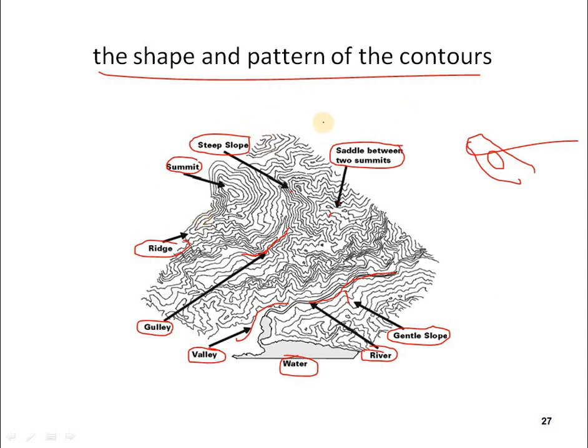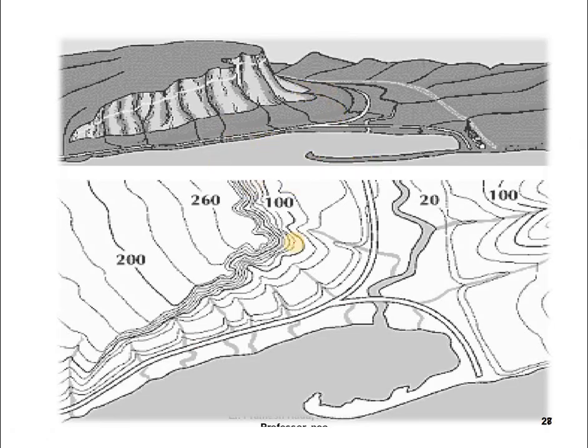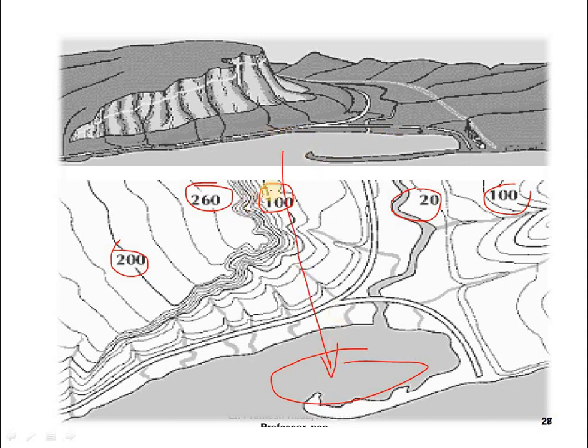So totally the shape and pattern of the contours are shown in one place. Okay, so you can see the reference map: 100, 260, 200, 20, 100. Where this water is, this is a water portion. So where is this 100 portion? Where is this 260? This is 260, and this portion is 200, and the 100 is this one. And the 20 is this one, and the 100 is this one.